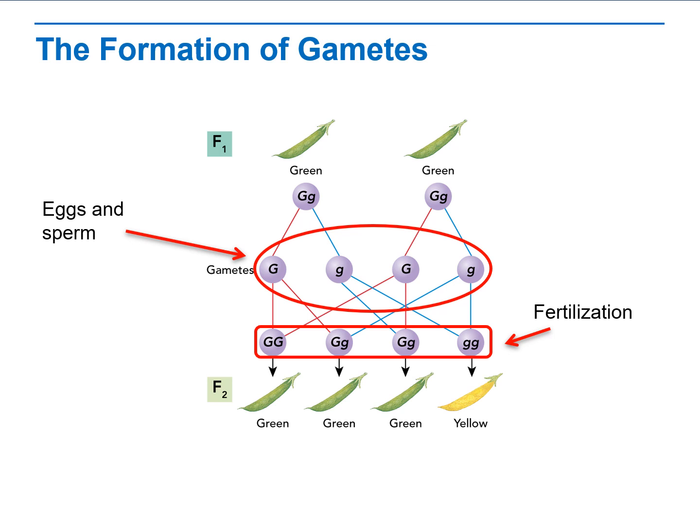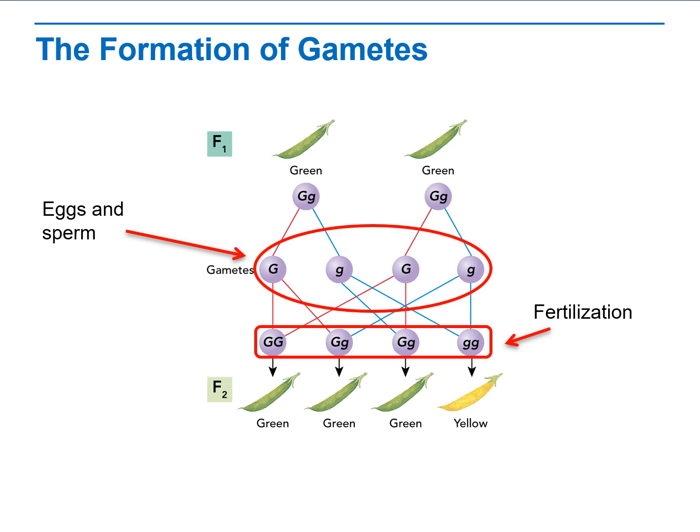Then when those plants produce gametes, those gametes segregated. So half of the gametes produced by each of these plants in the F1 generation had dominant alleles and half of them had recessive alleles.